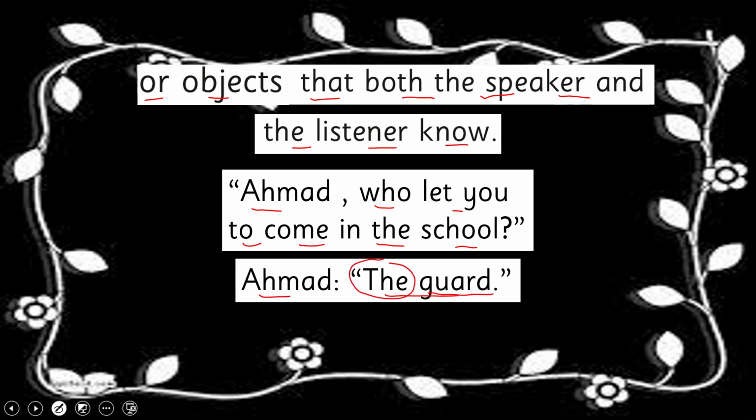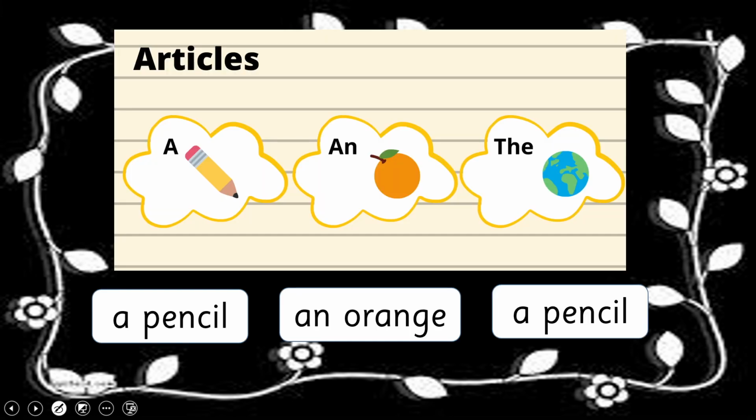Okay, it means the teacher knows the guard and Ahmed also knows the guard. That's why we have used the. Now you have got this. The is representing that object that both the speaker and the listener know. Got it? It means the teacher is asking, the teacher knows the guard, and Ahmed is informing, and Ahmed knows the guard. Have you got it? Good job.